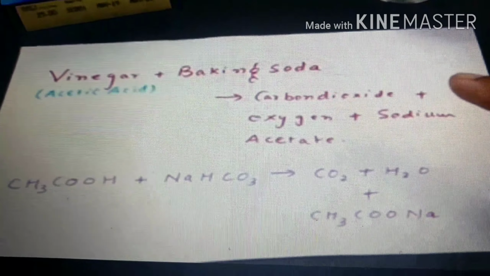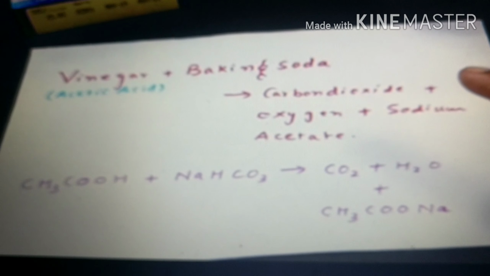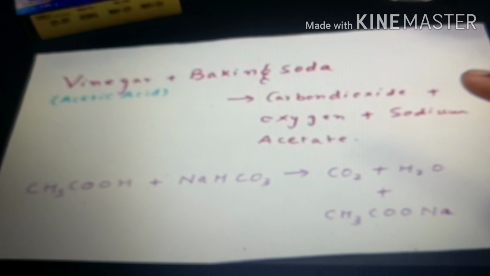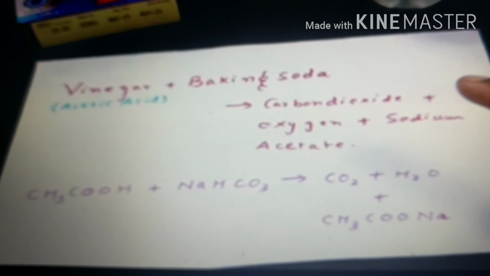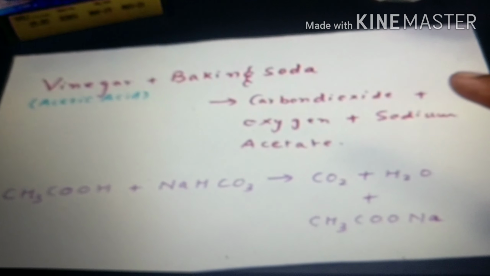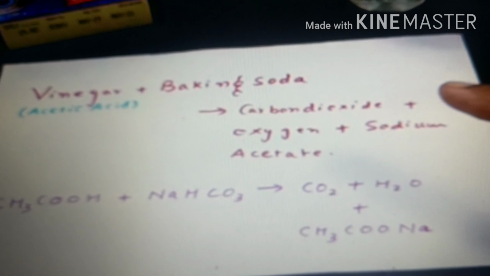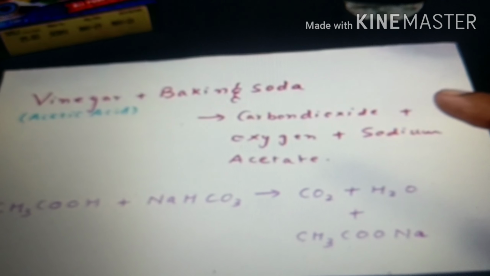This reaction can be represented by a word equation. When acetic acid, that is vinegar, reacts with sodium bicarbonate, that is baking soda, what will happen? It leads to the formation of CO2, as I said, as well as water and sodium acetate.